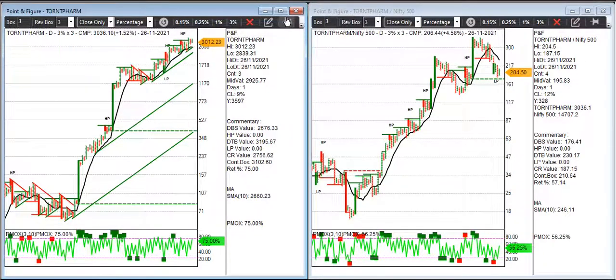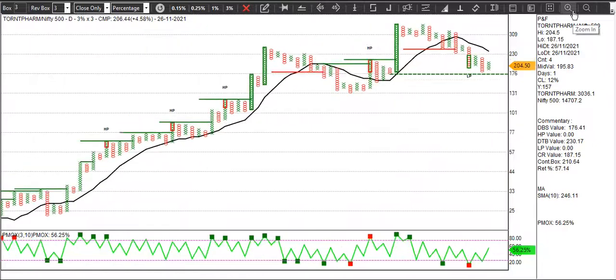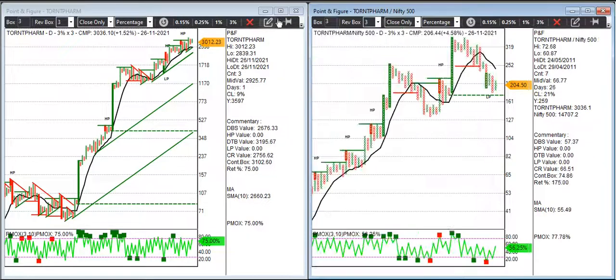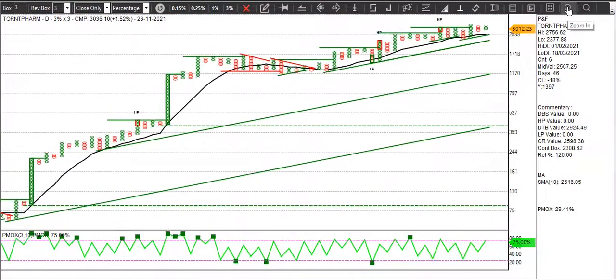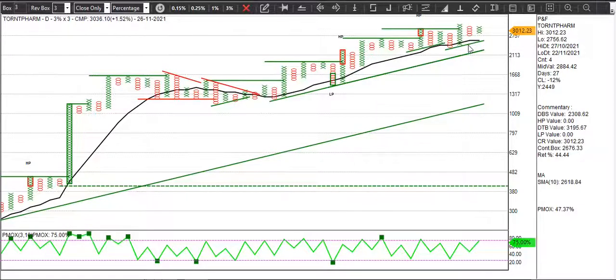Torrent Pharma, another pharma stock. The relative strength is not very good, but there is a column reversal happening here. Let me just zoom it for you. So this is the column reversal. I'll just give you the double top buy levels and the stop loss here. So the double top is at 3196, and the stop loss would be 2677.